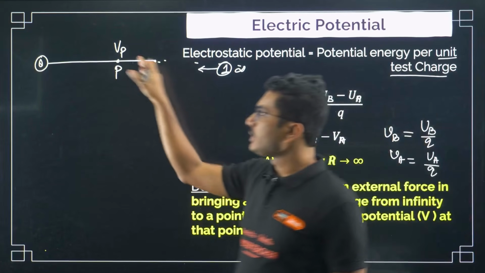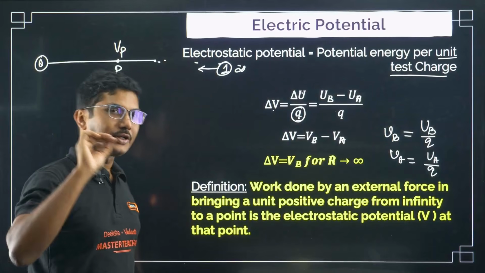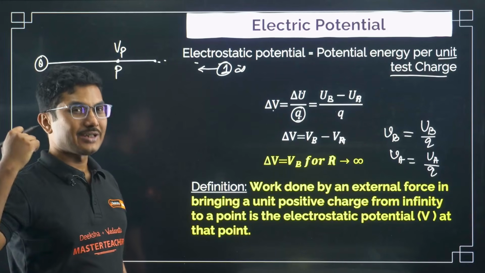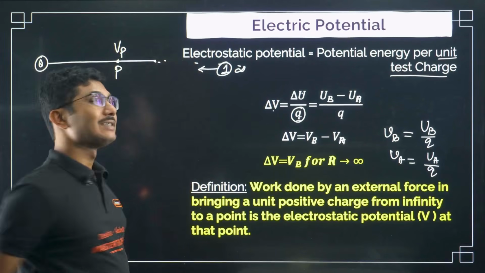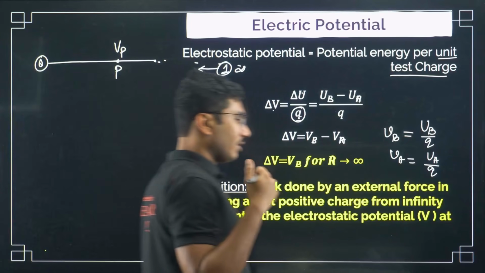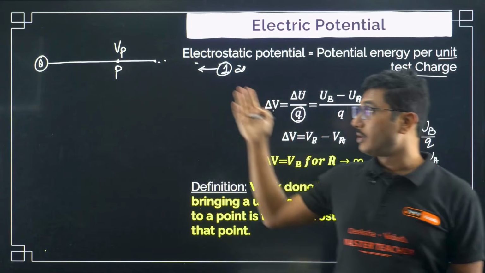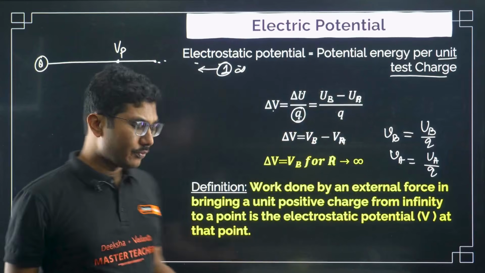Now electric potential at an individual point has a definition. Unlike electric potential energy, electric potential has a definition at a particular point, when you calculate it.